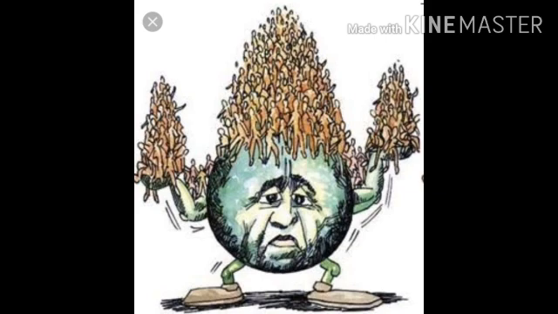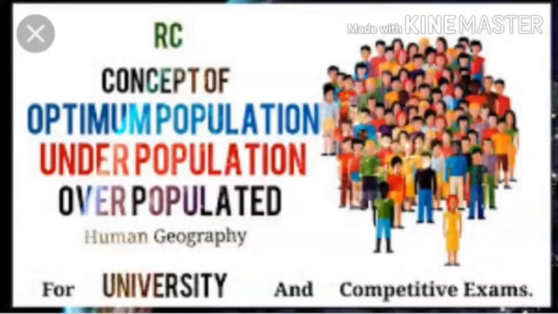But a little deviation from this state, maybe some percent, if this optimum population has got changed, it gives rise to two conditions. Which are those two conditions? First is overpopulation and second is underpopulation. Let us see first what is overpopulation. When the population of an area is more than what the available resources of that area can support, then that condition is called overpopulation. It means population is more but available resources are not enough to fulfill the needs of the people.